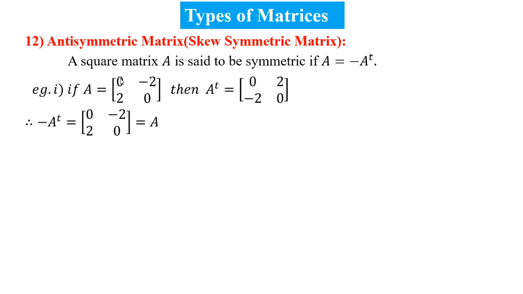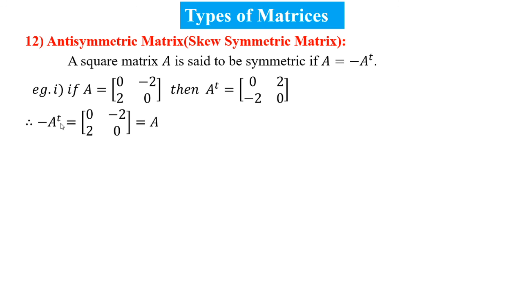If A is equal to [0, -2; 2, 0], then A transpose is equal to [0, 2; -2, 0]. The first row becomes the first column, and the second row becomes the second column. That is known as the transpose. We have to find A transpose, and we have to find minus A transpose.